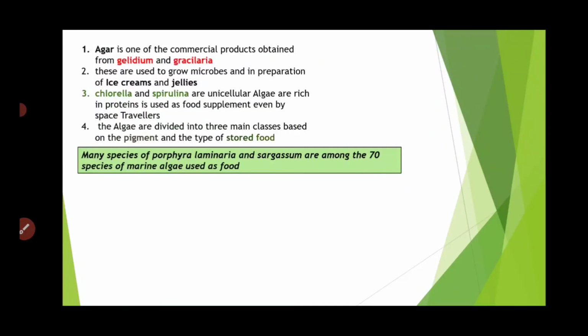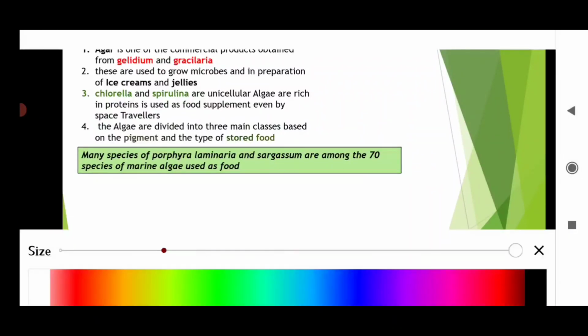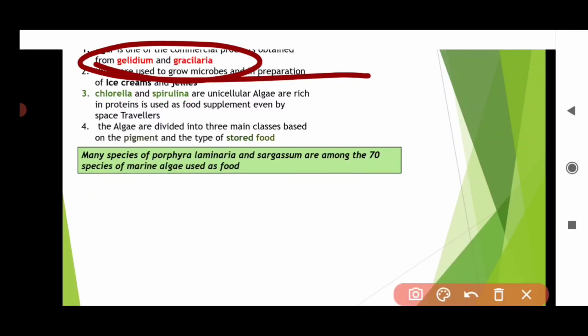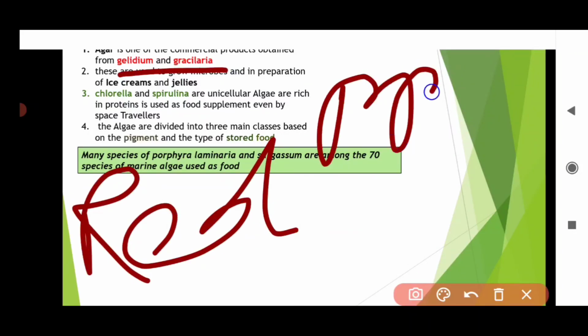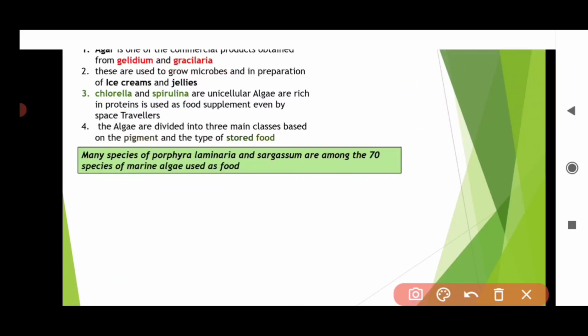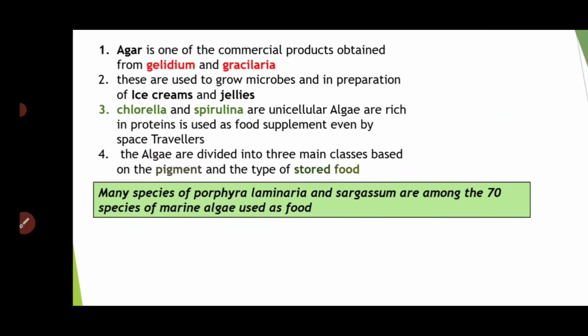Okay, so I think you understood everything. And one more thing in economic importance, I want to say that the Gelidium and Gracilaria are what? The Gelidium and Gracilaria are red algae, because I have given PPGG. And from this you can get what? You can get agar-agar.